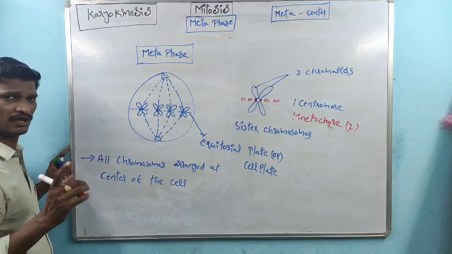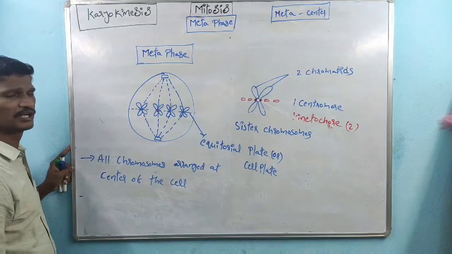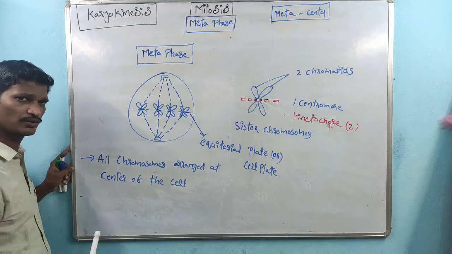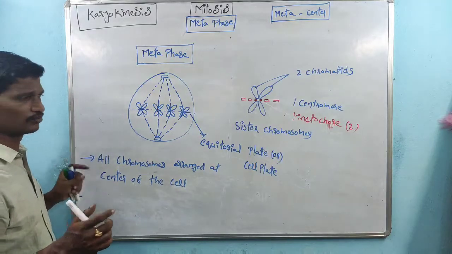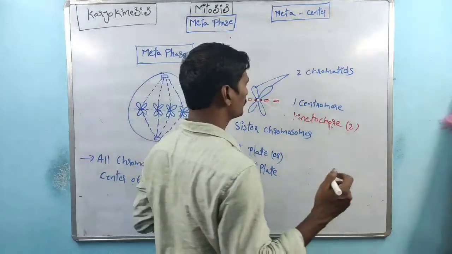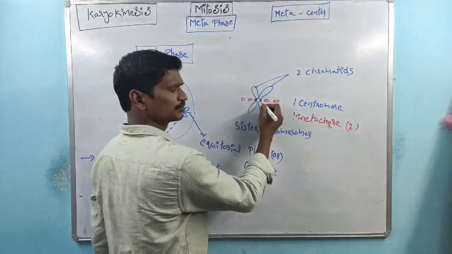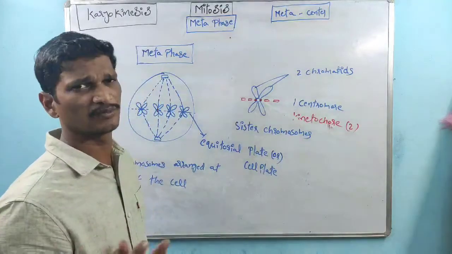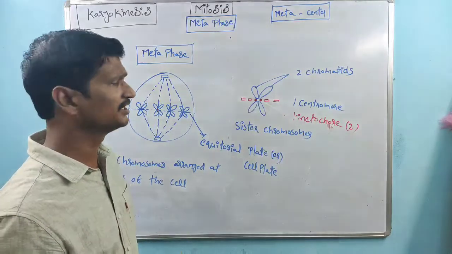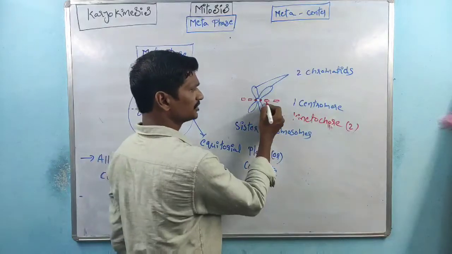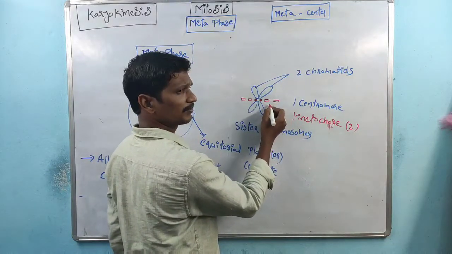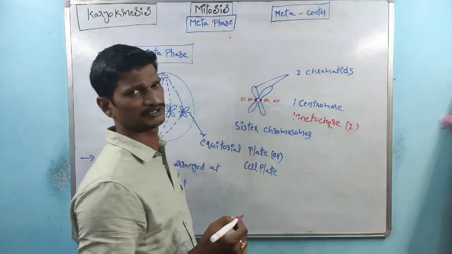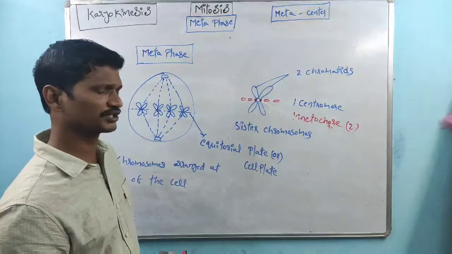All chromosomes are attached to the tubulin proteins. This is one of the chromosomes, right? So these are the tubulin proteins. Tubulin proteins are nothing but the spindle apparatus. So these are the spindle apparatus, which are made up of tubulin proteins. Between these two, attachment takes place.